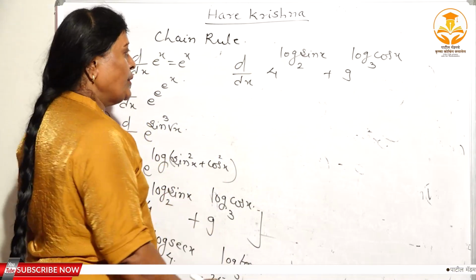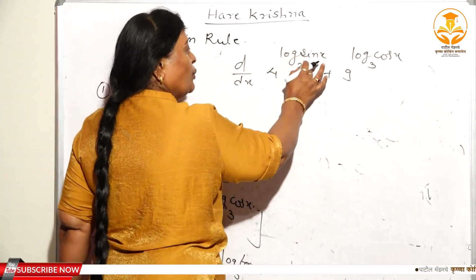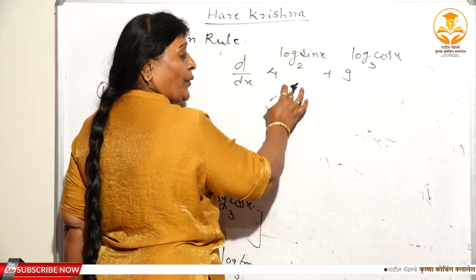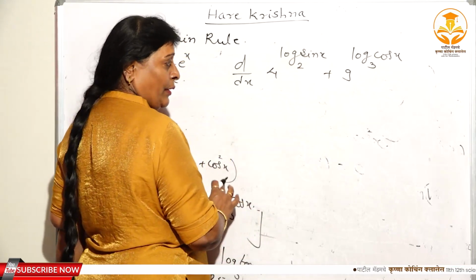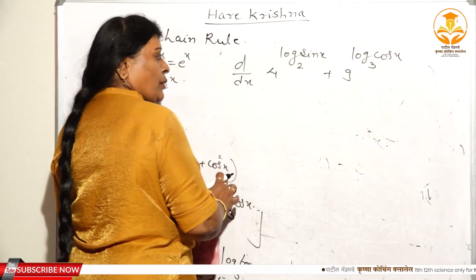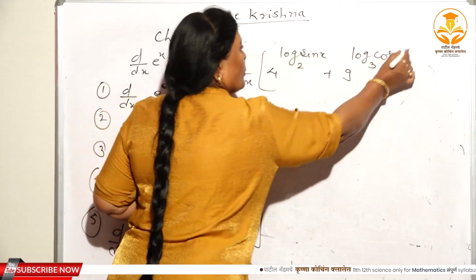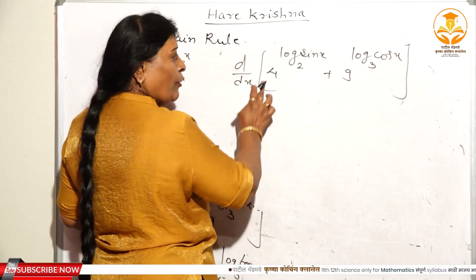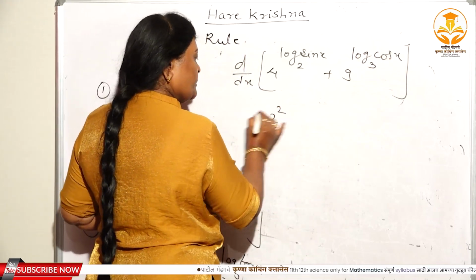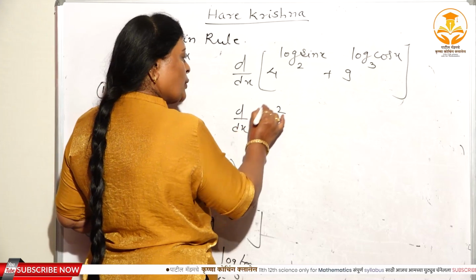Now see, how will you do this? Now don't put u. 4 to the power u, that is a to the power x derivative, a to the power x log a, right? That is a little bit complicated, very complicated. So here you have to use a different trick. 4 you can write as 2 square, isn't it? 4 you can write as 2 square.